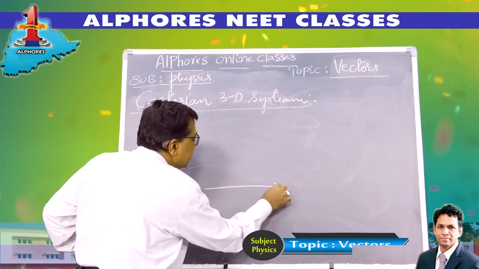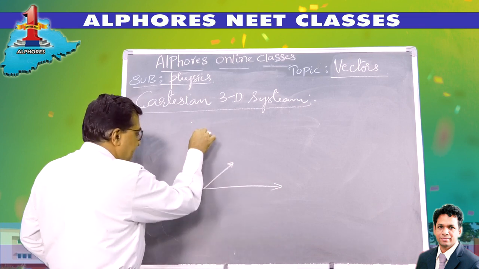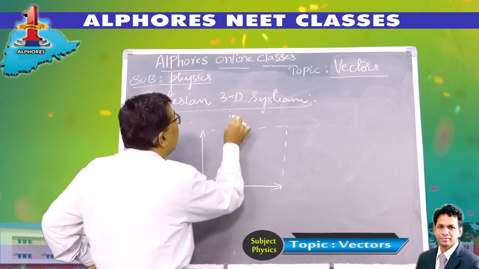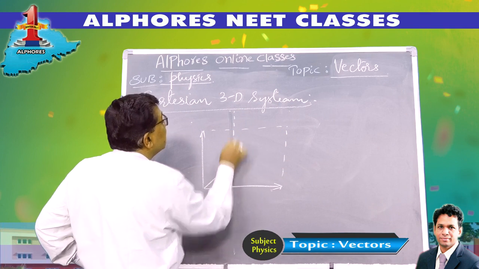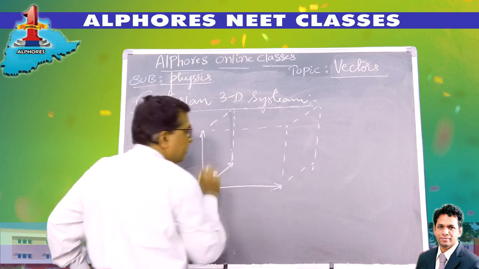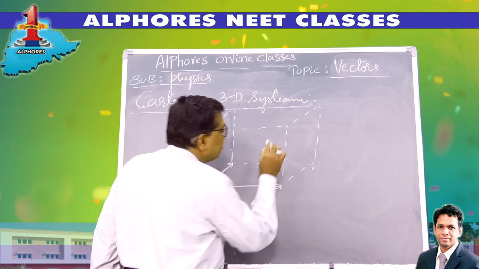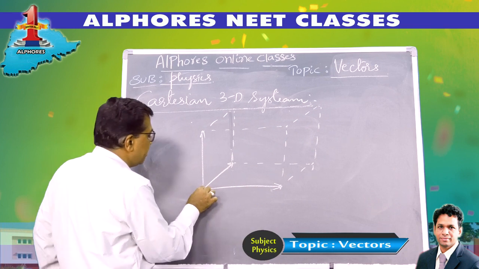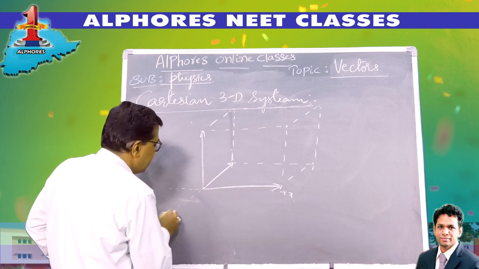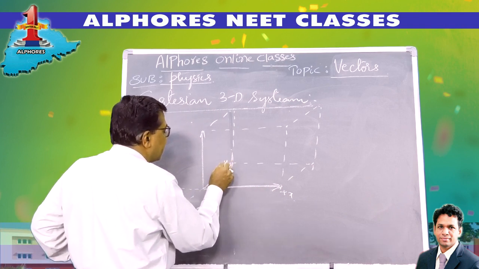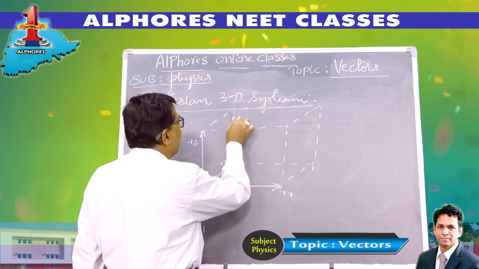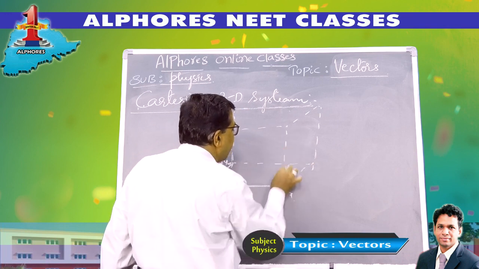So this is x-axis, this is, let's say, y-axis, and this is z-axis. Now let me complete this. So he has imagined a 3D frame like this, right? A 3D system in this manner. Is it? So this is origin, this is the positive x-axis. This is the origin, y-axis, this is the positive y-axis, and this is the positive z-axis. Now I am imagining a 3D frame. This is a 3-dimensional frame, right?